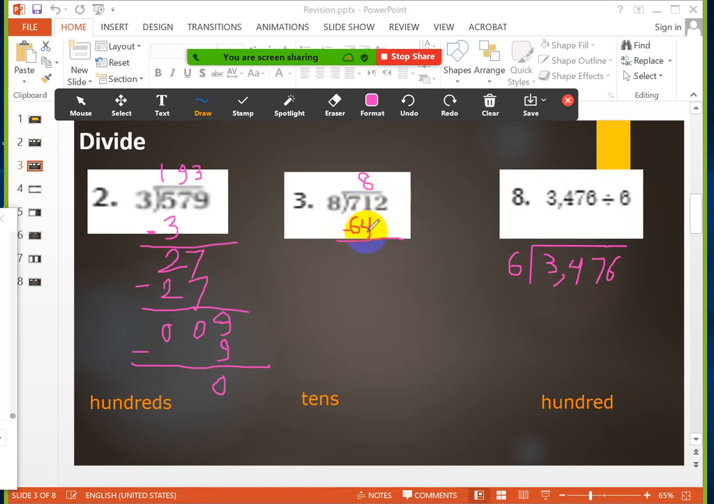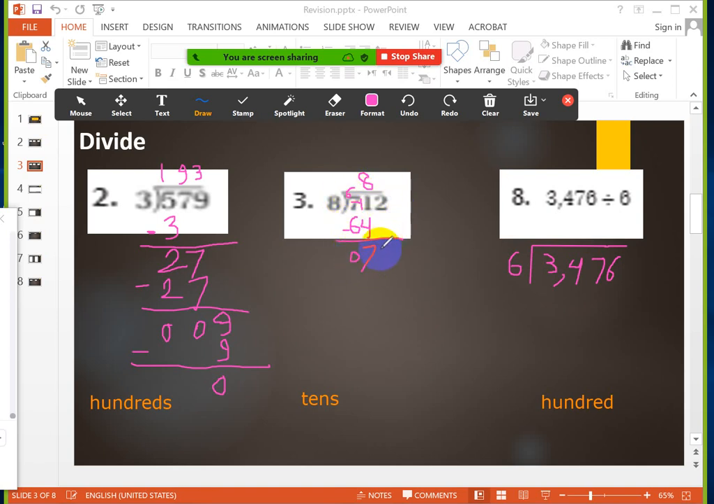1 minus 4. Can I take 4 from the 1? No. So I have to borrow from the 7. So this one will be 6, and this one will be 11. 11 minus 4 equals 7. Okay? Now 6 minus 6 equals 0.